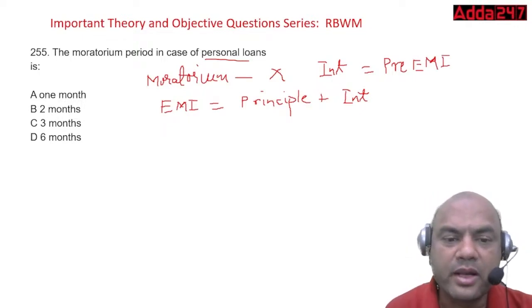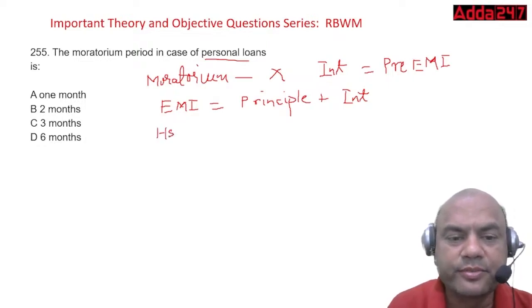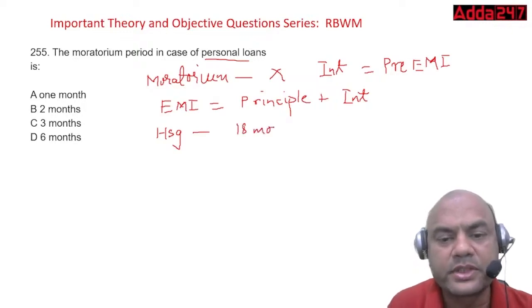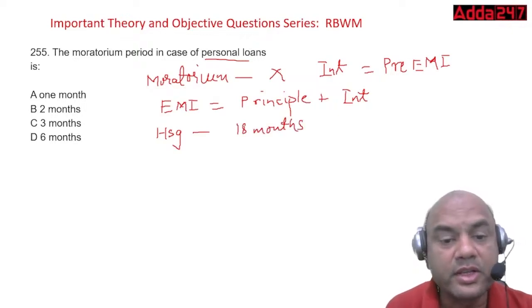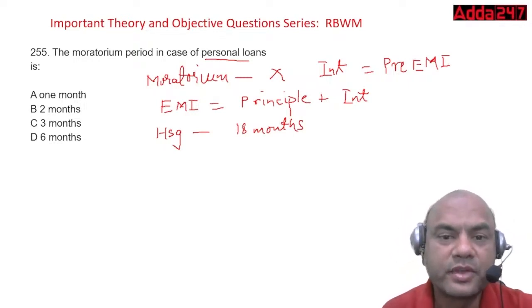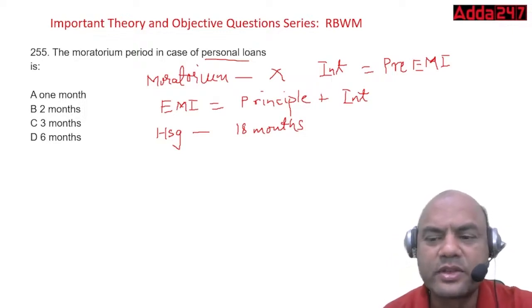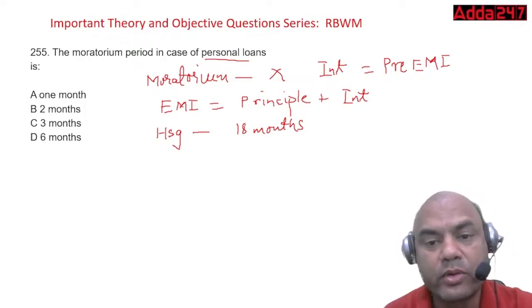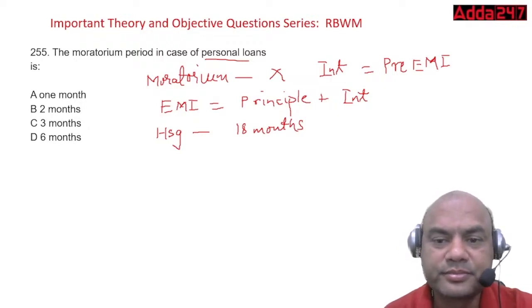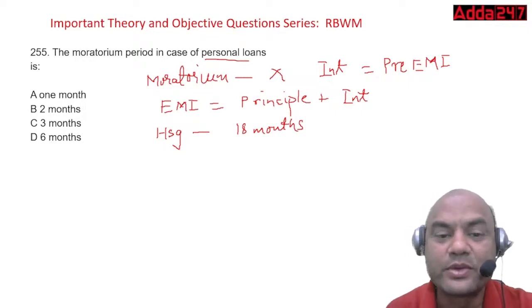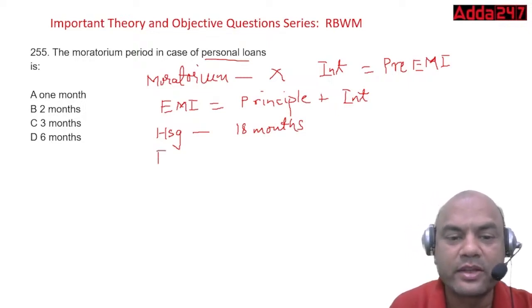Generally, the moratorium period in case of housing loans is 18 months. Which other loan has a longer moratorium period? Forget the personal loan. I'll ask you one simple question: which other loan has a large, huge moratorium period? It is education loan. Education loan has a huge moratorium period.